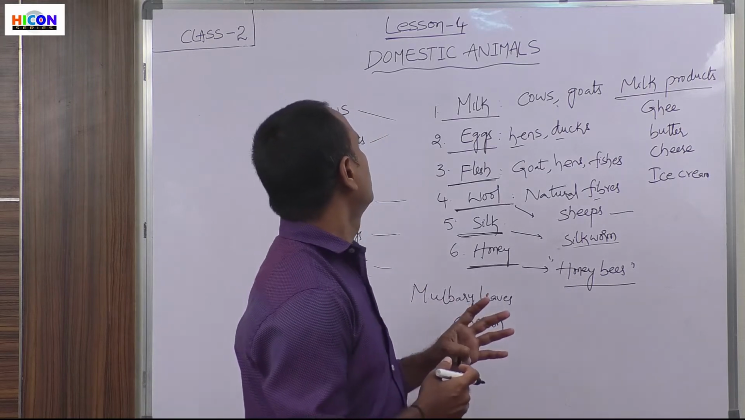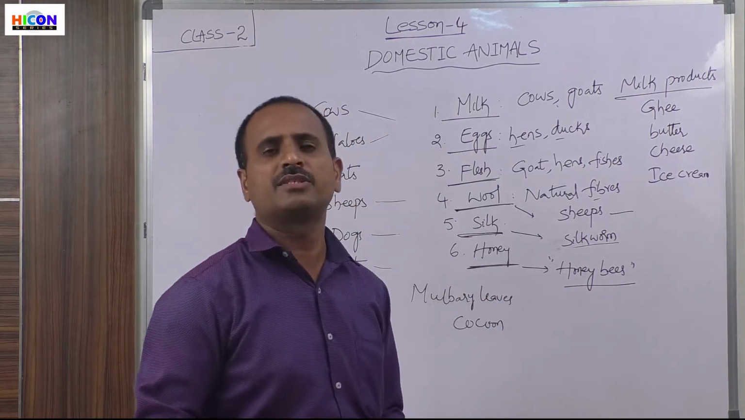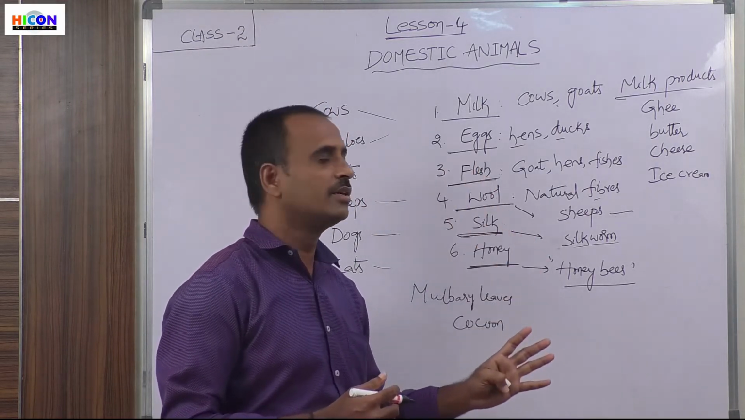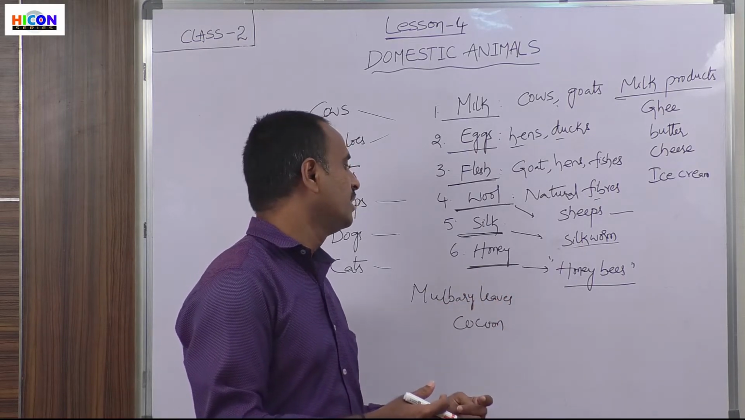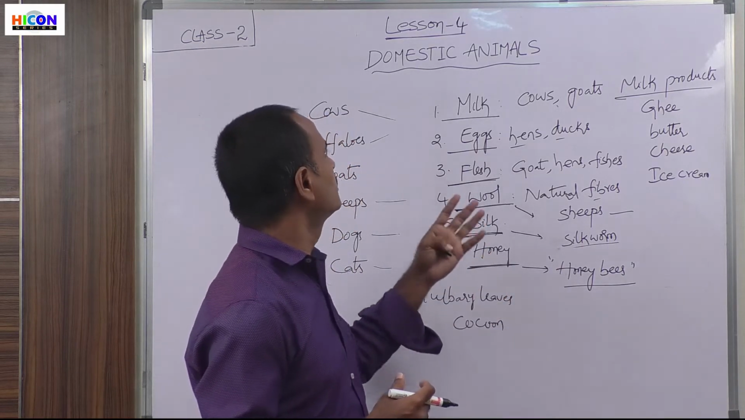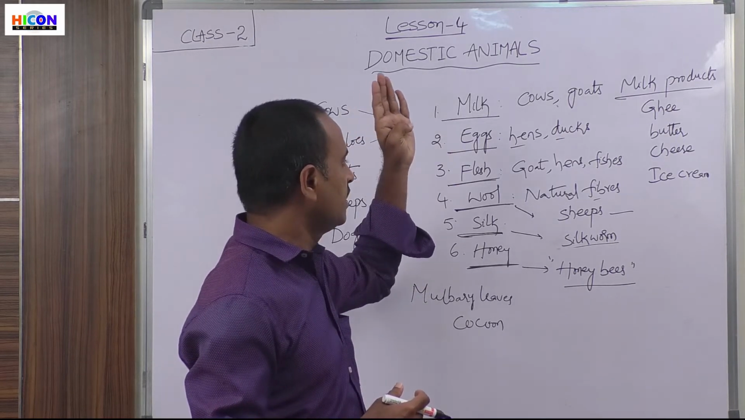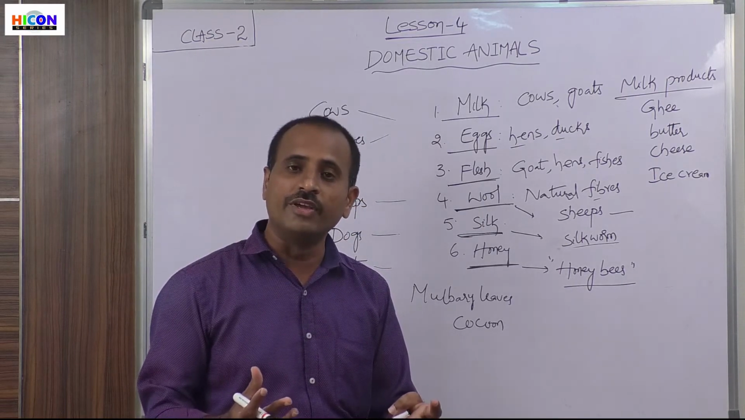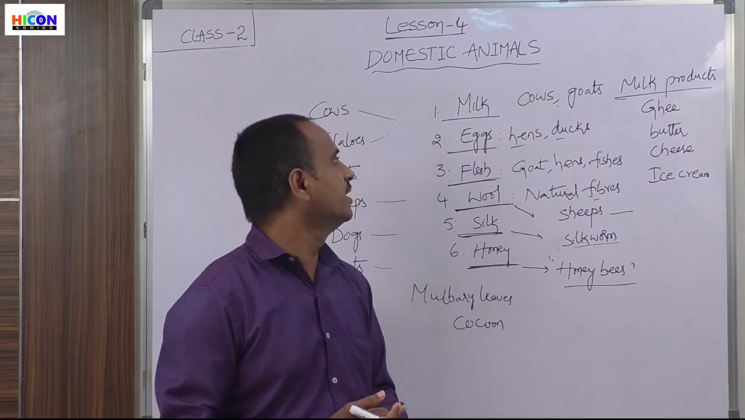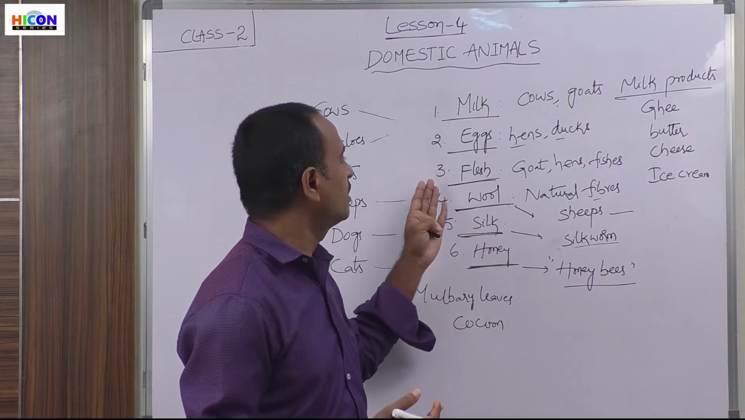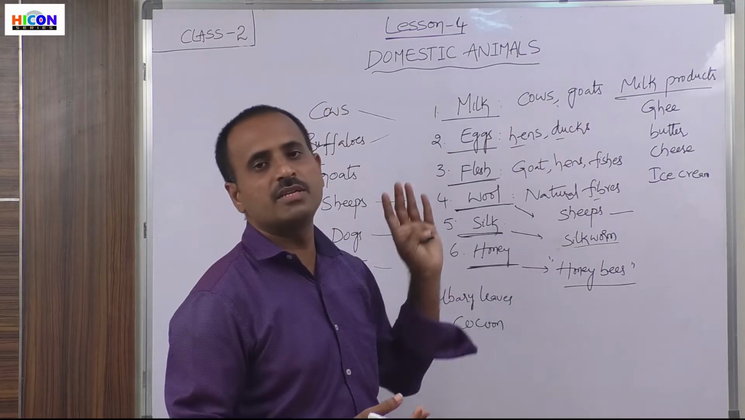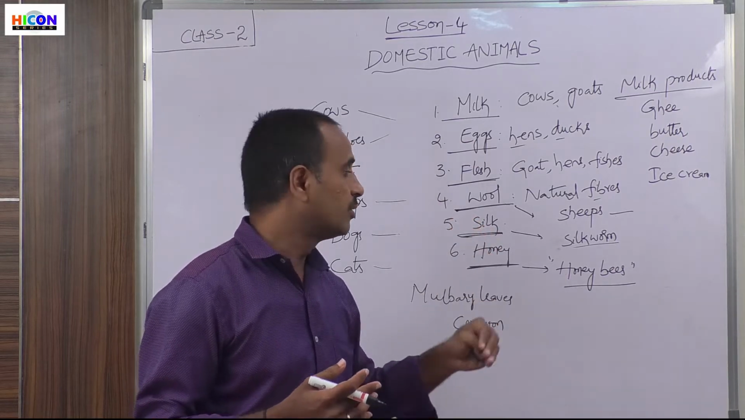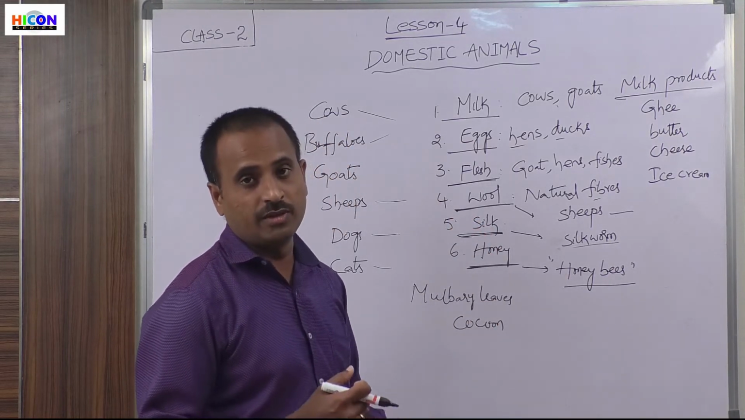So children, these are the different uses of domestic animals. Not only domestic animals, there are also some birds and insects which give us different types of food and clothes. From this we can understand that these animals and insects give food for us to eat, and also give clothes to wear. Milk, eggs, and flesh are the food items obtained from the animals and birds. And wool and silk are the fibers which are helpful to weave the cloths.